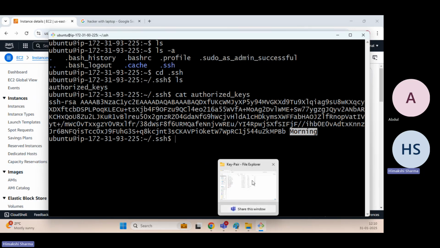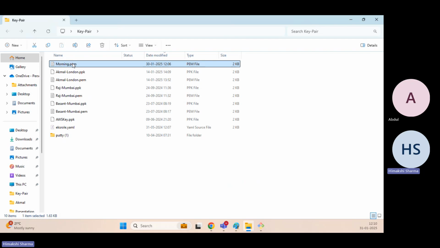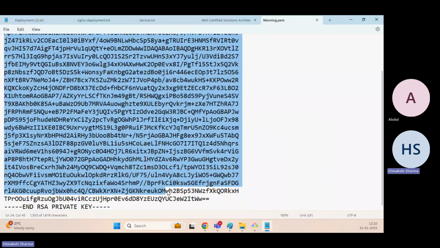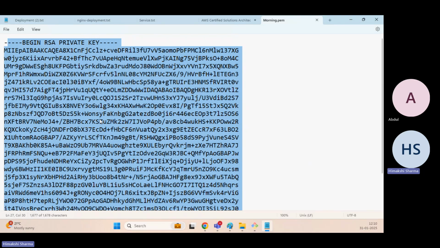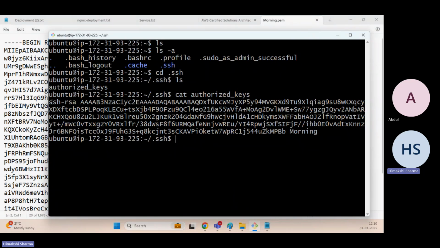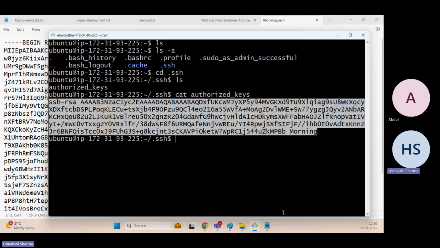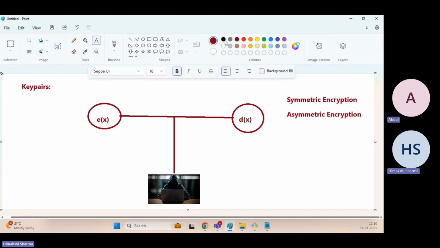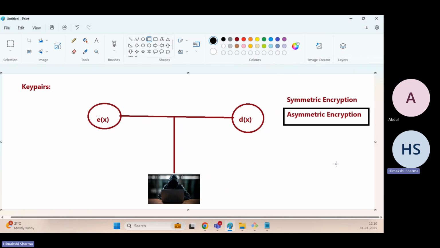And where is the private key? You have it from this morning. Let's open this. See, this is the morning key pair. Here there is a difference between the key pairs. This one is the private key. This is a different key, and in the EC2 instance, when you got logged in, you find this is a different key. This is your asymmetric encryption. Got it. This is your asymmetric encryption.